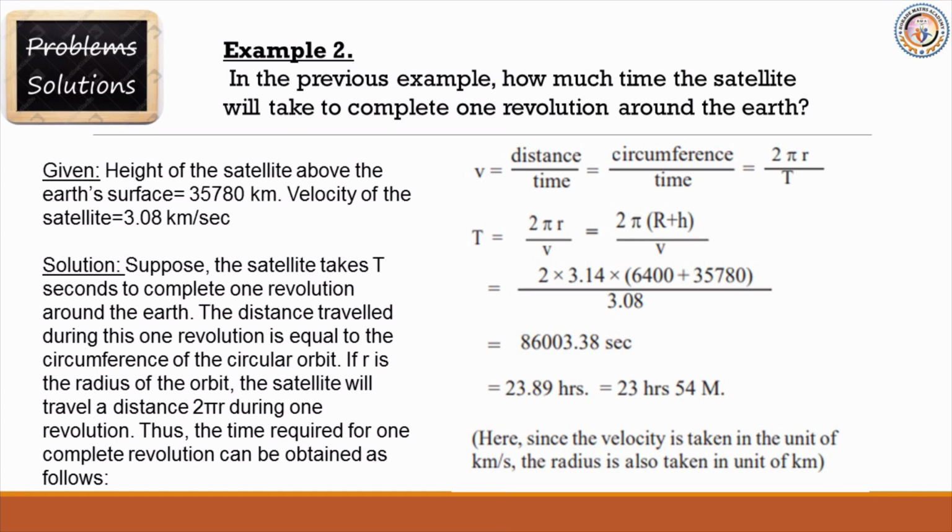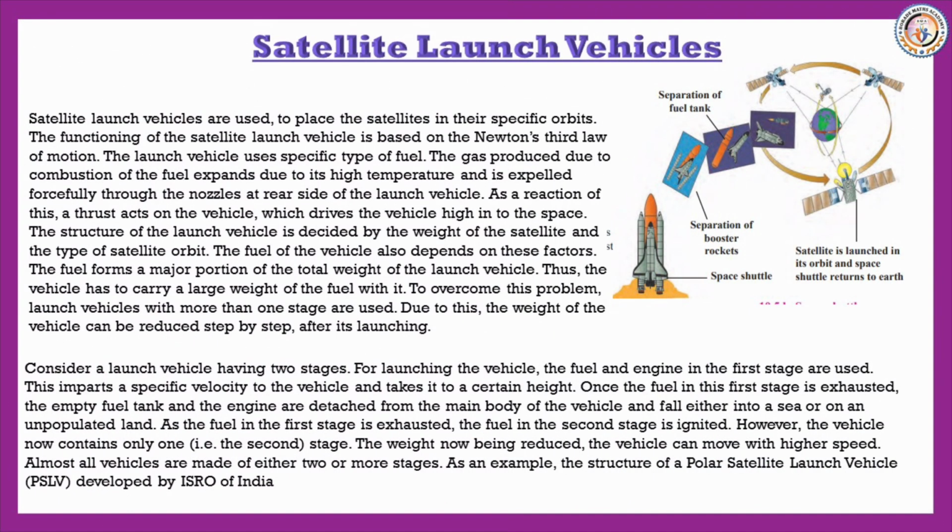So 23.89 hours, okay, which is equal to 23 hours 15 minutes. Here, since the velocity is taken in the unit of kilometer per second, the radius is also taken in the unit of kilometer. Please remember that. So today's third topic is satellite launch vehicles.